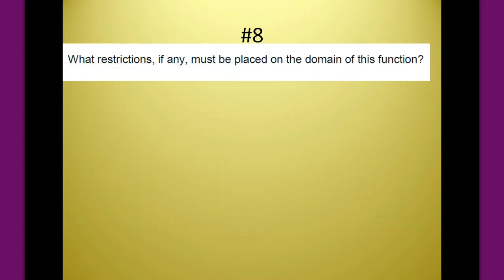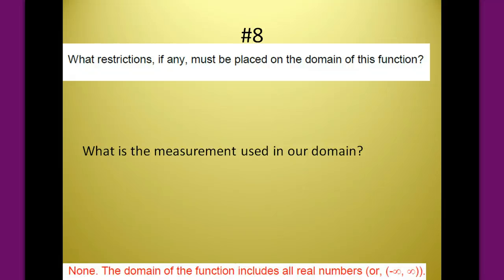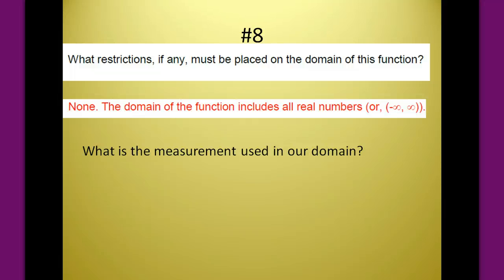Alright, number 8. What restrictions, if any, must be placed on the domain of this function? So we'll first have to think about what the domain of this function is again. The domain is time. So will it matter if we have negative times? No, it just means before Sam spotted Callie. Could we potentially go on forever and ever? We could. So I would say there are no restrictions. It could be all real numbers for the time.